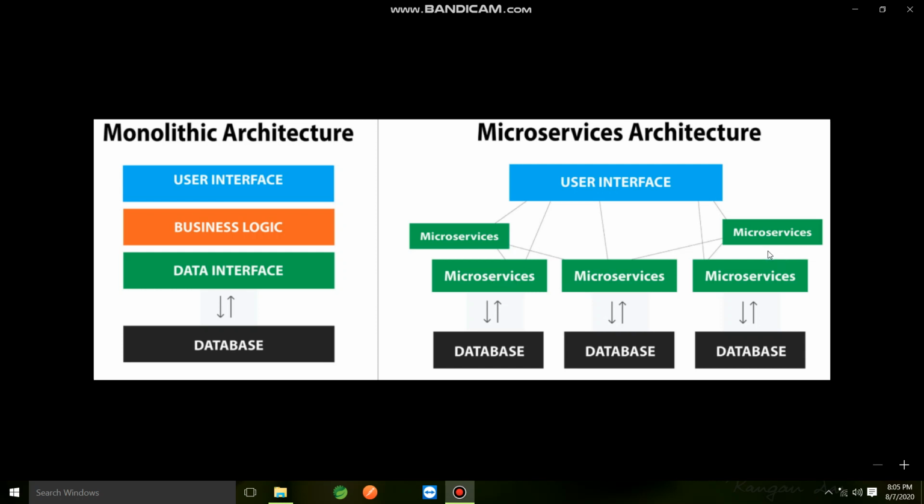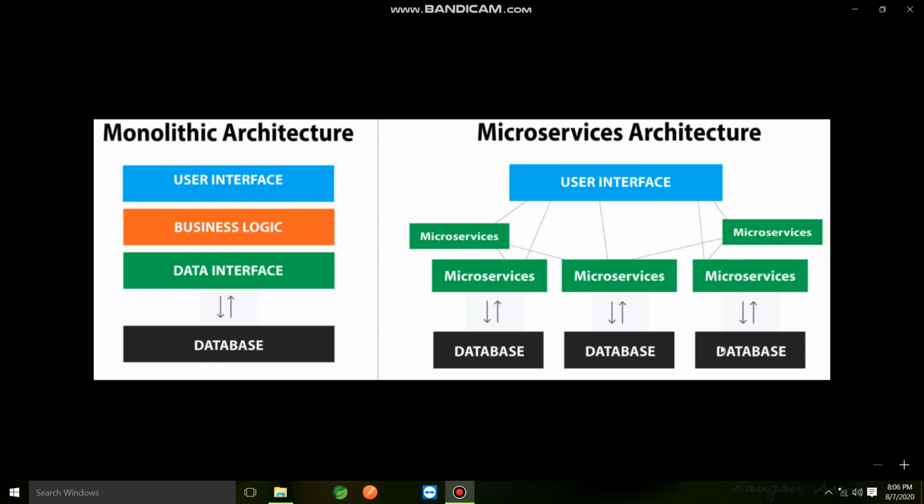Suppose we have hundreds of microservices, and every service needs to communicate with other services. Take the example of an e-cart application: we have a search page, then after searching we go to the catalog service where we have the products, then the order service, then we send the request to payment, and then delivery. All these services intercommunicate, so we need to take care of that intercommunication between the services. That is one challenge in microservices.